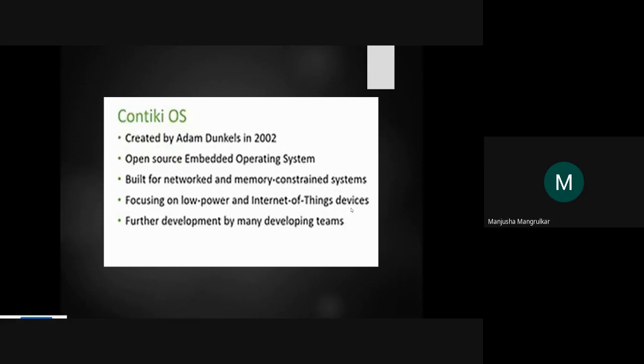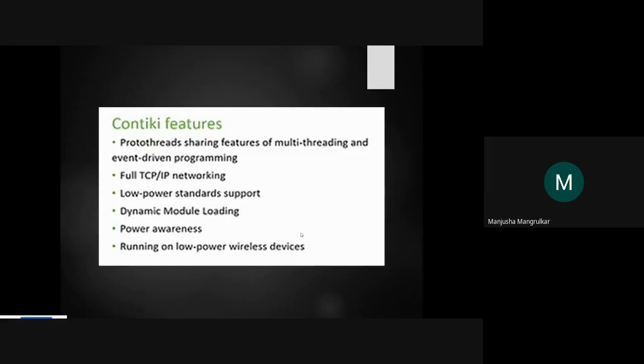Because worldwide research is going on, it should give good quality of service as well as low power consumption. So this operating system gives low power and is developed for the Internet of Things, and further development may be done by development teams, right? Other facilities are under the development process, right? What are the features of Contiki, right?